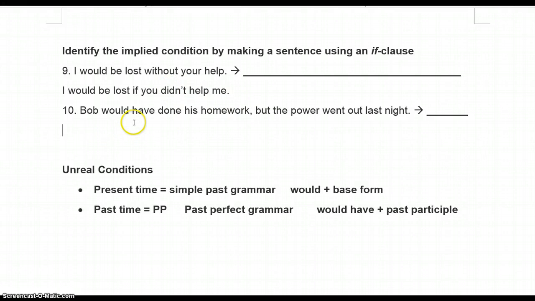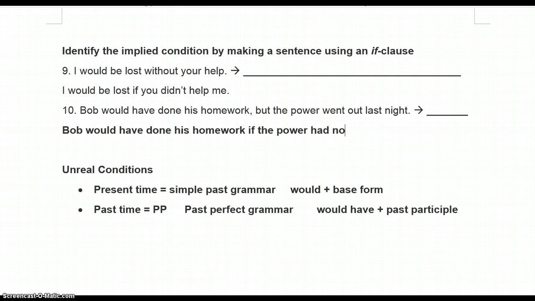And the second one, Bob would have done his homework. There's your clue right now that we are in a past time. Bob would have done his homework, but the power went out last night. So let's change it to an if clause. Bob would have done his homework if, no comma, the power, we're past, so we gotta go past perfect, had not gone out last night. That's the answer to that one.